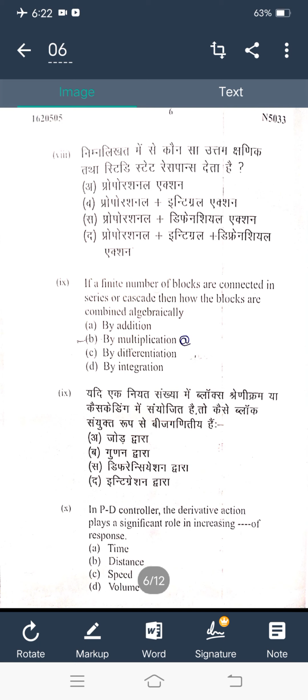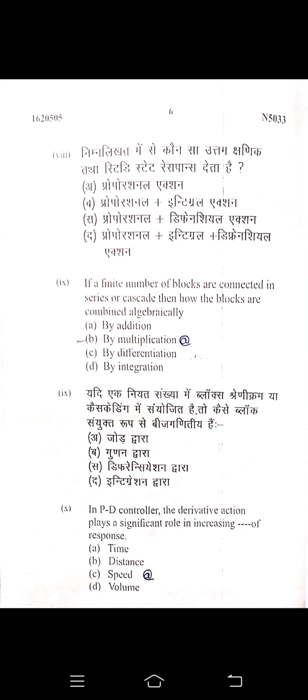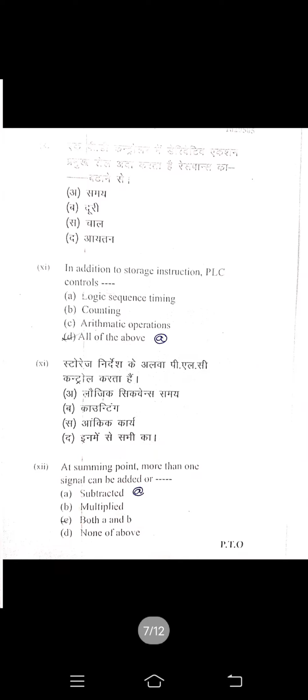So for question number 9, the right answer is option B. Question 10. In PD controller, the derivative action plays a significant role in increasing dash of response. Here, the right answer is speed. Speed increases with derivative action in the PD controller. So option number C is right.